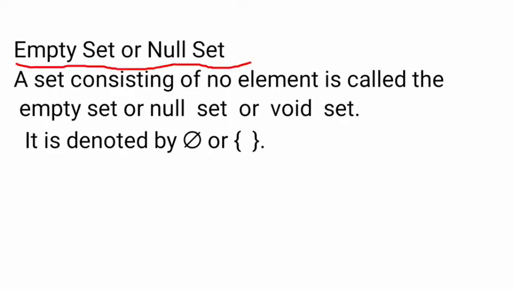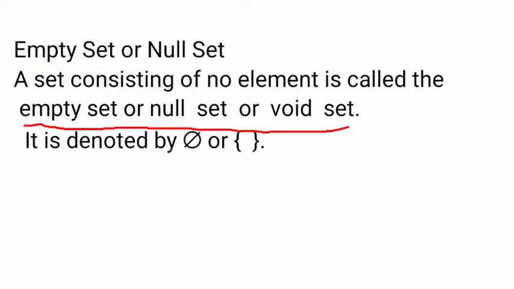First one is the empty set or null set. A set containing no elements is called the empty set, null set or void set. It is denoted by phi or empty brackets. Okay students, it has no elements, therefore it is an empty set. That is the first one.